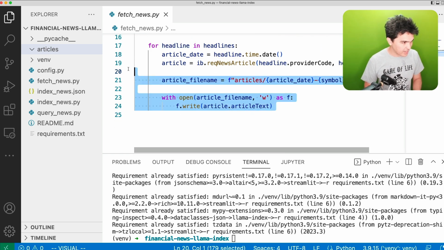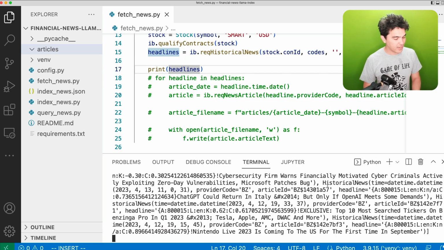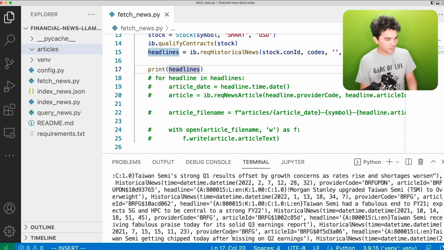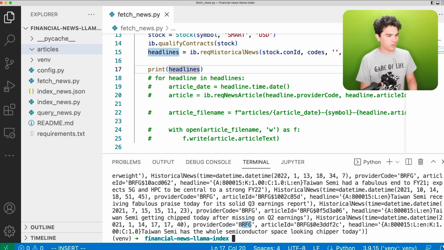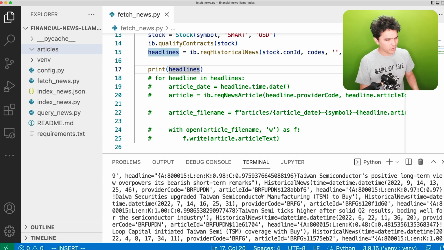Let me show you what that looks like. I'll print just the headlines and comment the rest of that out. If I run that, you'll see I'm getting all these different recent headlines, and you see the provider codes. There's briefing.com, there's Benzinga, there's several different news sources in here.